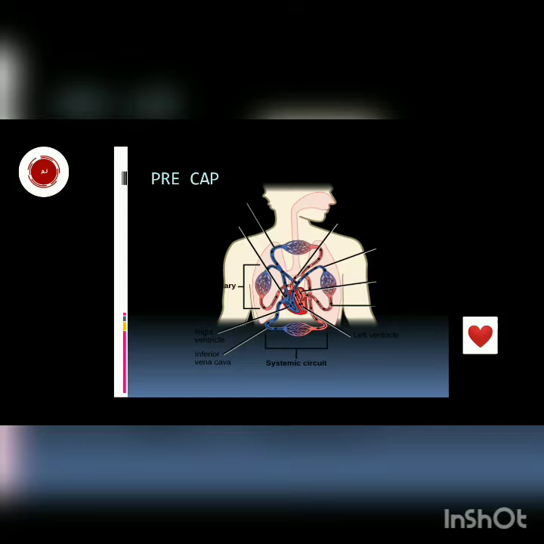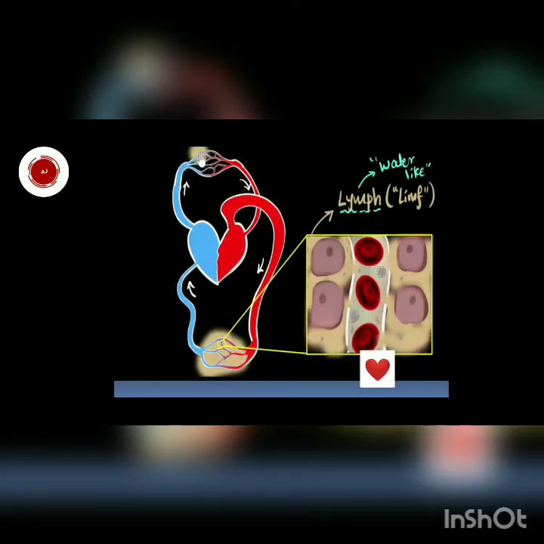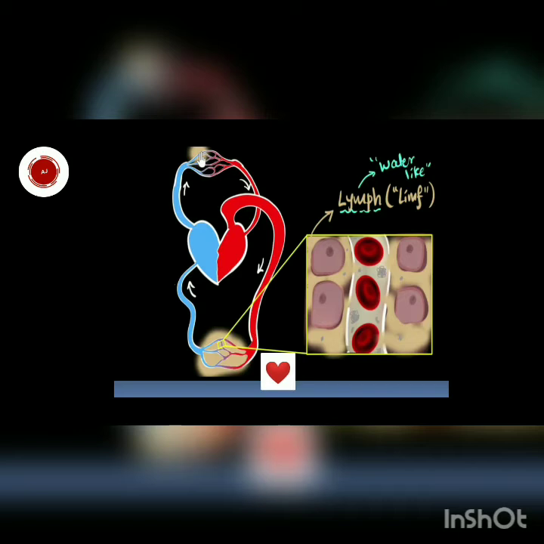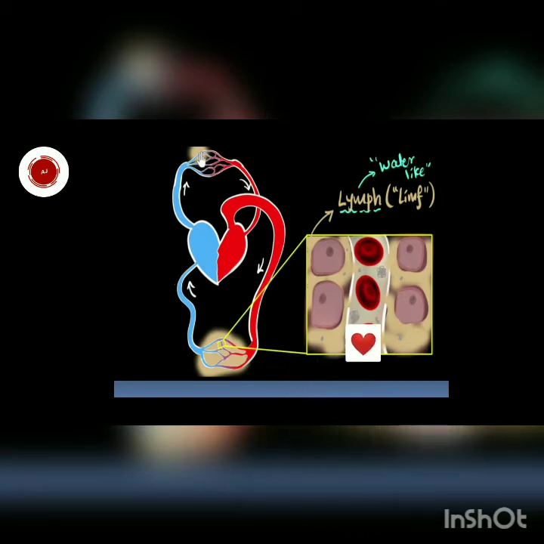And not only that, blood carries oxygen and nutrients to the cells, and collects carbon dioxide and other waste products from the cells to get expelled out from the body. This we have seen. Now here is one thing. We know that the blood which flows in arteries like this is under pressure.